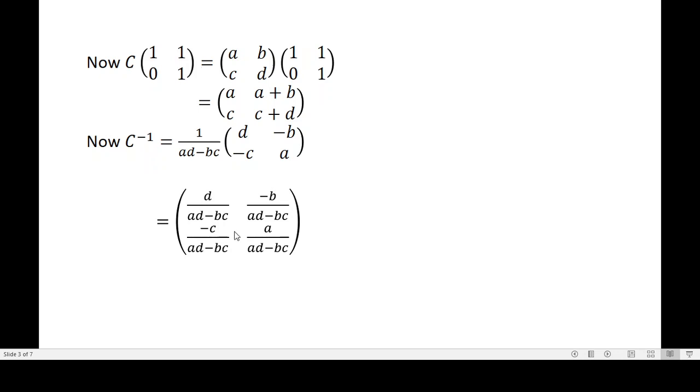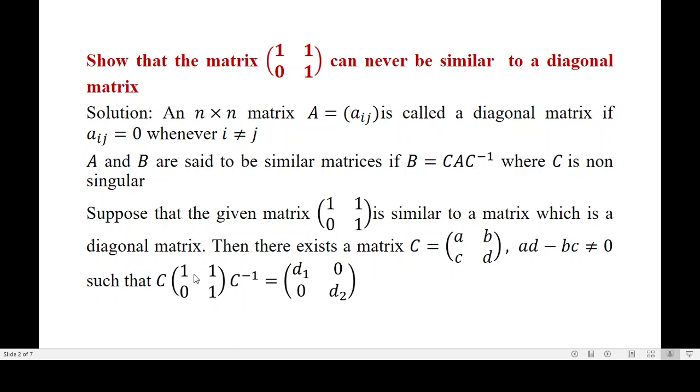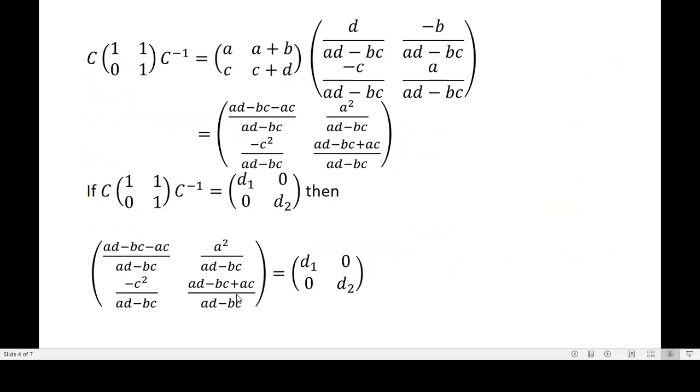Now C inverse is also obtained. Now let us multiply C into A into C inverse. So we have multiplied these two matrices, and we have C inverse. Let us multiply the product. Therefore C into A into C inverse is equal to, this product is [A, A plus B; C, C plus D], and we have C inverse here.